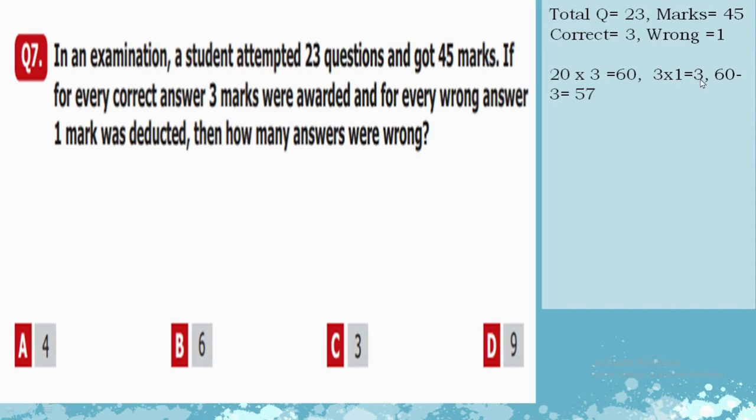So 1 mark was deducted for each, and 3 ones are 3. Now let's deduct 3 out of 60. So 60 minus 3 is 57. No, that's not the correct option.